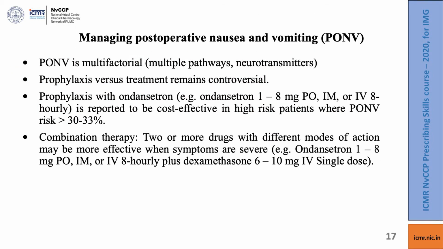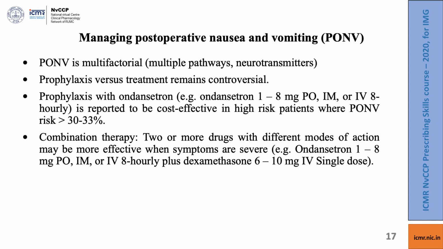Now, let us come to postoperative nausea and vomiting. This can be a distressing feature following surgery, particularly surgeries involving manipulation of the viscera. PONV is multifactorial. Multiple central nervous system pathways and neurotransmitters are involved.